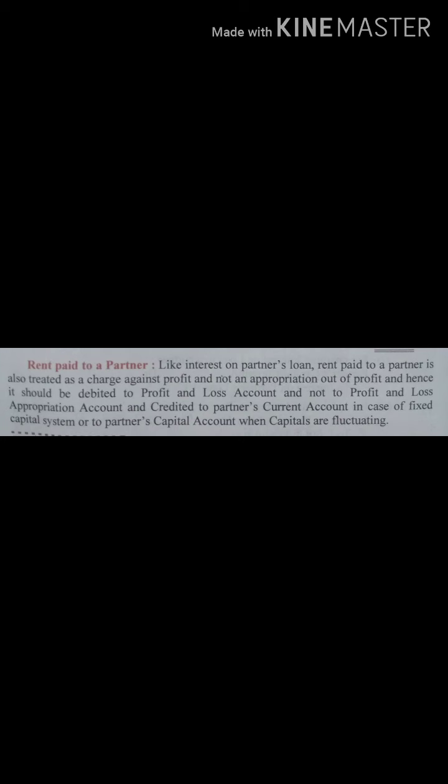And it is credited to the partner's current account in case of the fixed capital system, or to the partner's capital account when it is the fluctuating system. So the entry will be likewise. That means it will go to the respective partner's current account or capital account.